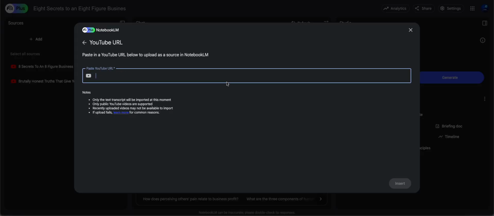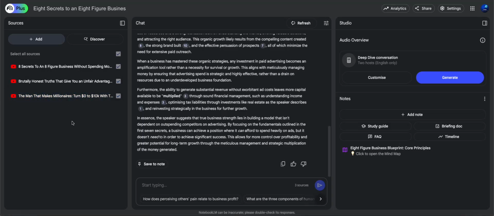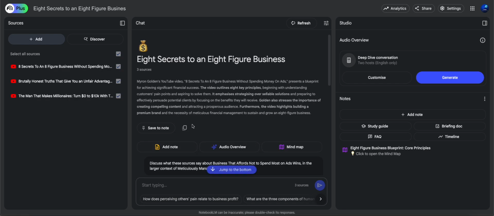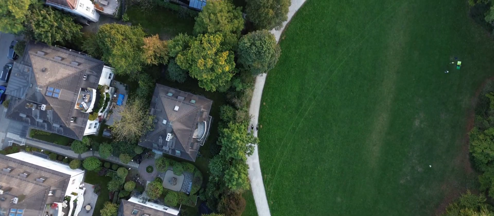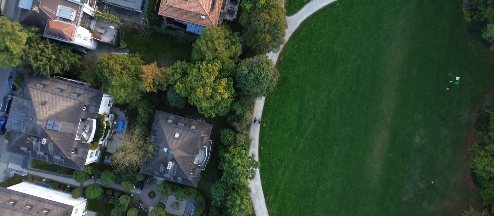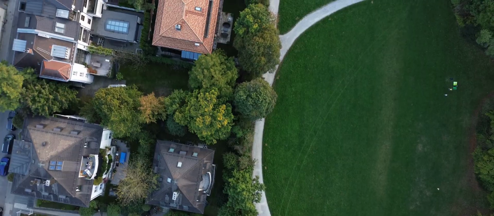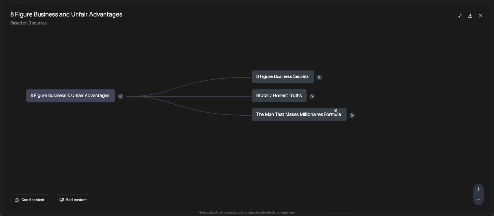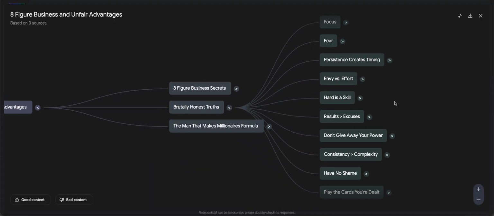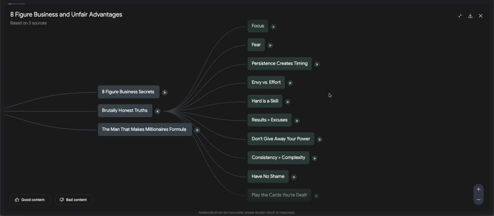So let's just put all of this information in here. 4 to 5 hours worth of content that I would usually have to consume. Now I can just create an audio overview, right? And generate another mind map based off all my new sources of data. There we go. The mind map's created and the audio obviously is going to take some time. There's all the data sources there individually organized for me, ready to go.